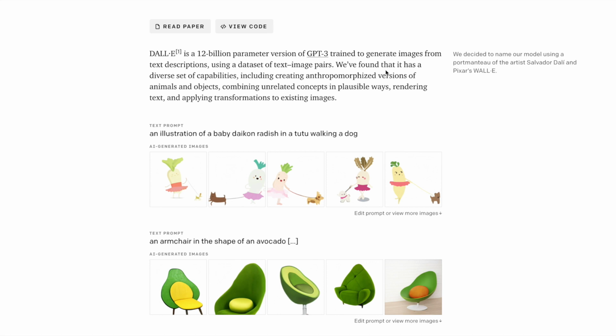They found that it has a diverse set of capabilities, including creating anthropomorphized versions of animals and objects, or combining unrelated concepts. Suppose you want to make an armchair in the shape of an avocado. It's an unrelated concept, but it will apply that and make it for you. So it's all about DALL-E, how it's used and how it makes images.